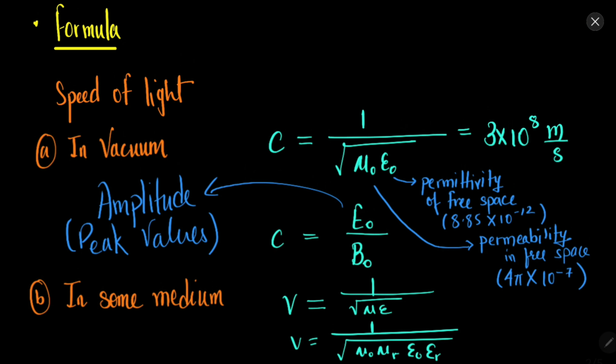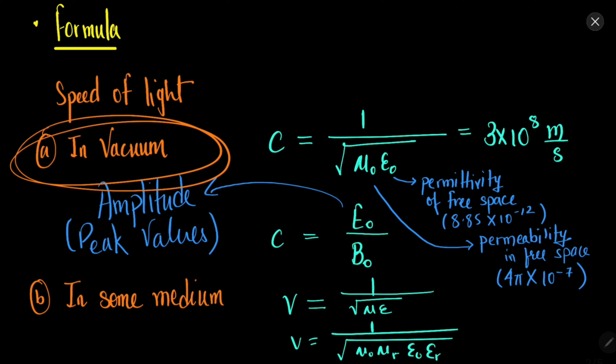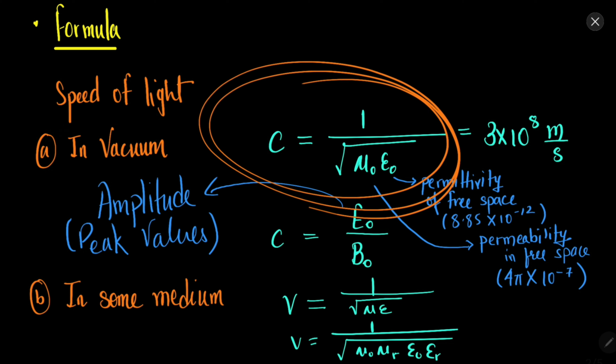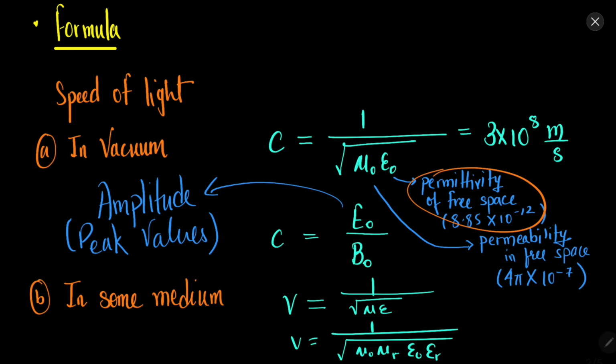Now there are a lot of formulas that are very useful in finding different things. For example, if you need to find the speed of light in vacuum, Maxwell, using the 4 equations, found out that the speed of light in vacuum is c equal to 1 upon root mu naught into epsilon naught. Remember, mu naught is the permeability of free space and epsilon naught is the permittivity of free space.